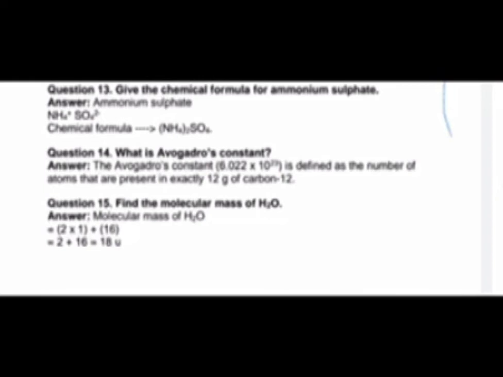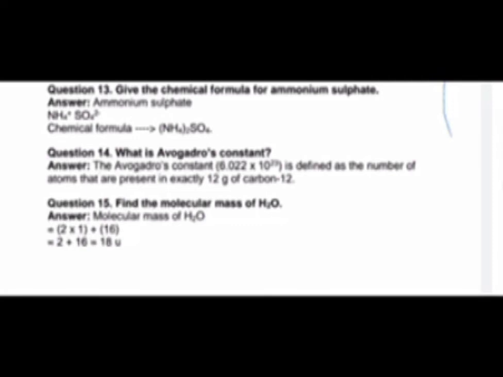So the chemical formula is (NH4)2SO4. We crossed the ions. So the chemical formula of ammonium sulfate will be (NH4)2SO4.